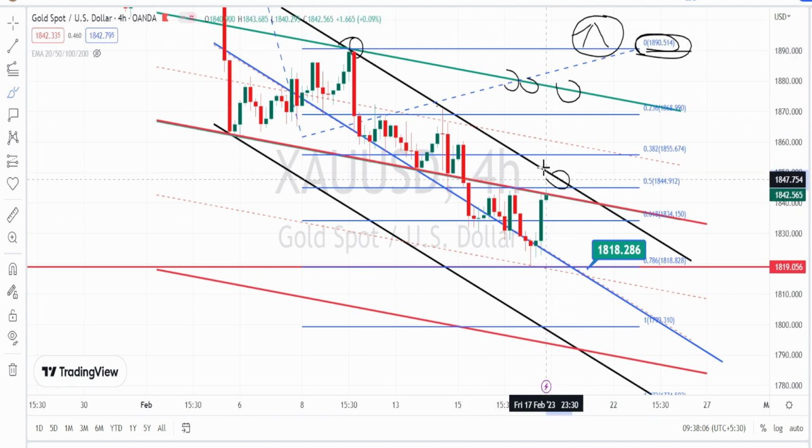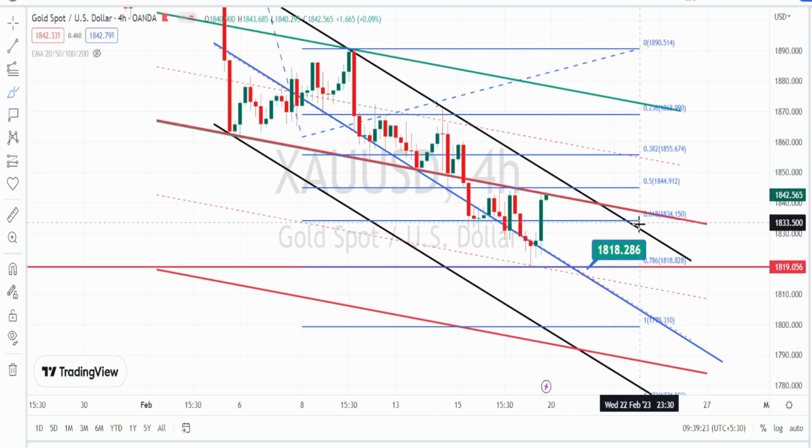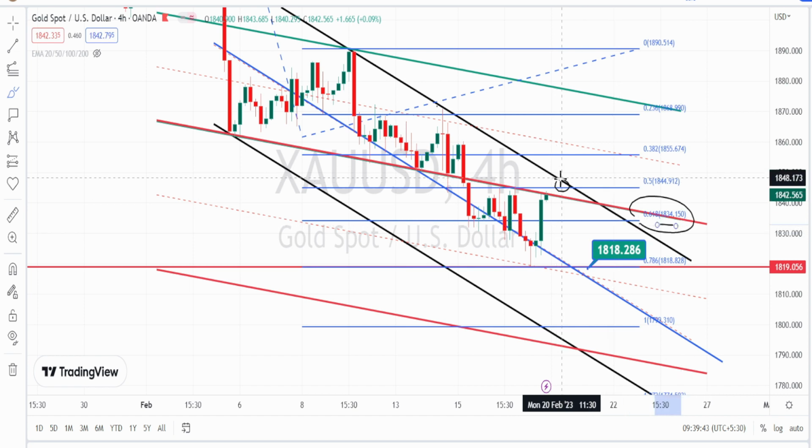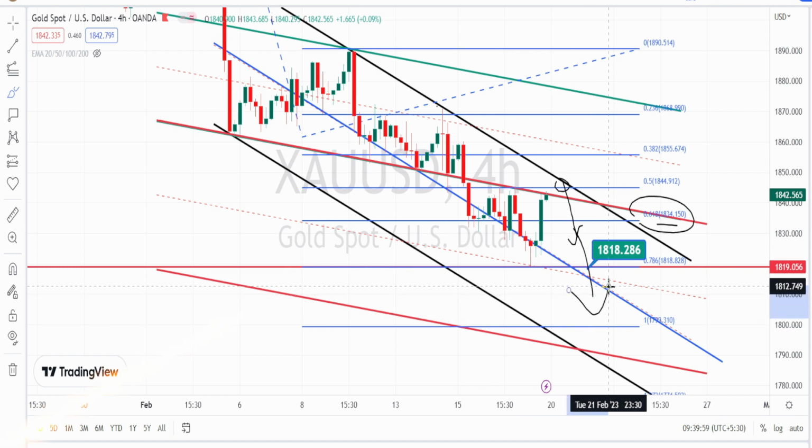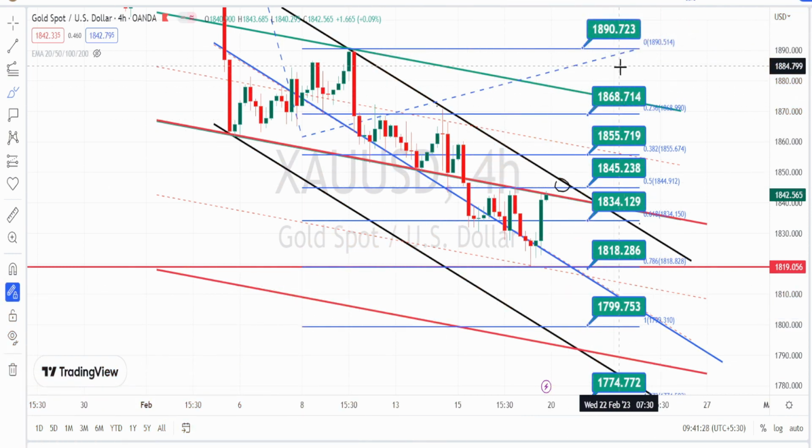So we have lots of resistance levels in 4 hours time frame on the bullish side, and if the price action bounces back from this resistance line and breaks this support level of 0.618%, which is around 1834, it will be the confirmation on the continuation of the bearish trend in 4 hours time frame. So the values within this green color boxes are the resistance and support levels for current price action in 4 hours time frame. Currently the price action is trading between the resistance level of 1845 and support level of 1834.